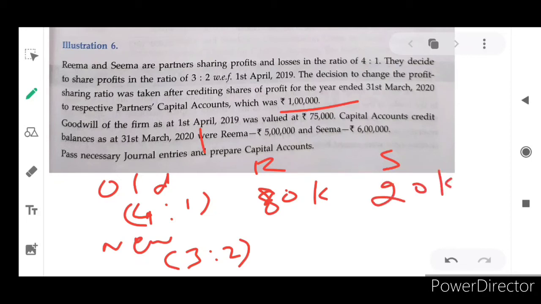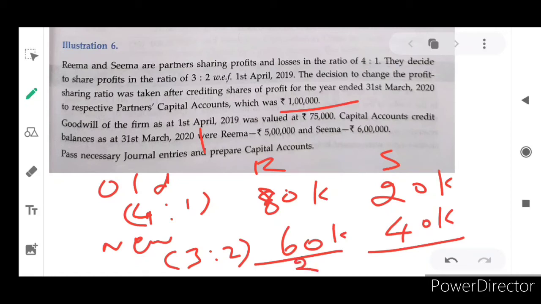And for the new ratio, 60,000 and 40,000. Can you understand? So in this situation the difference amount will be 20,000, isn't it? So REMA's account will be debited by 20,000 and SEMA's account will be credited by 20,000. I hope you understand why we are calculating this.